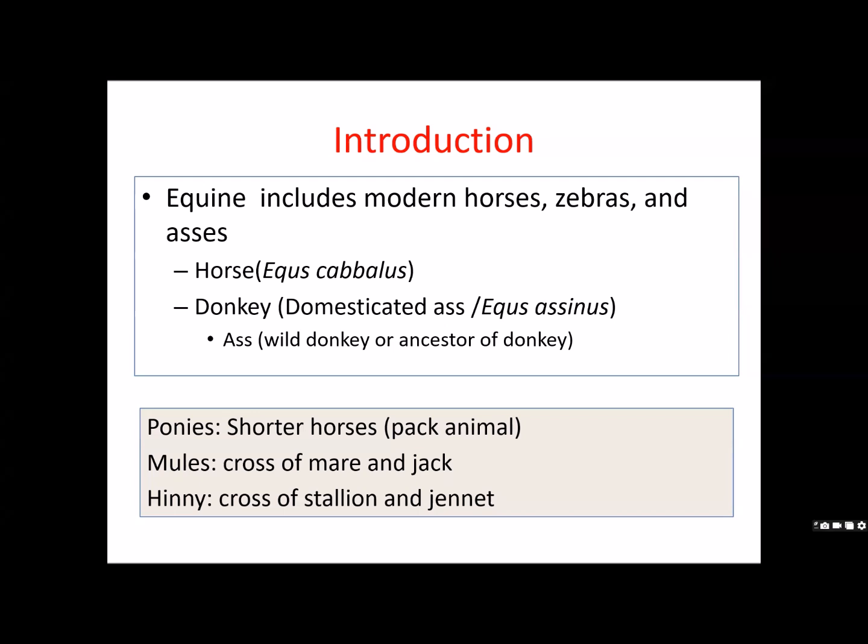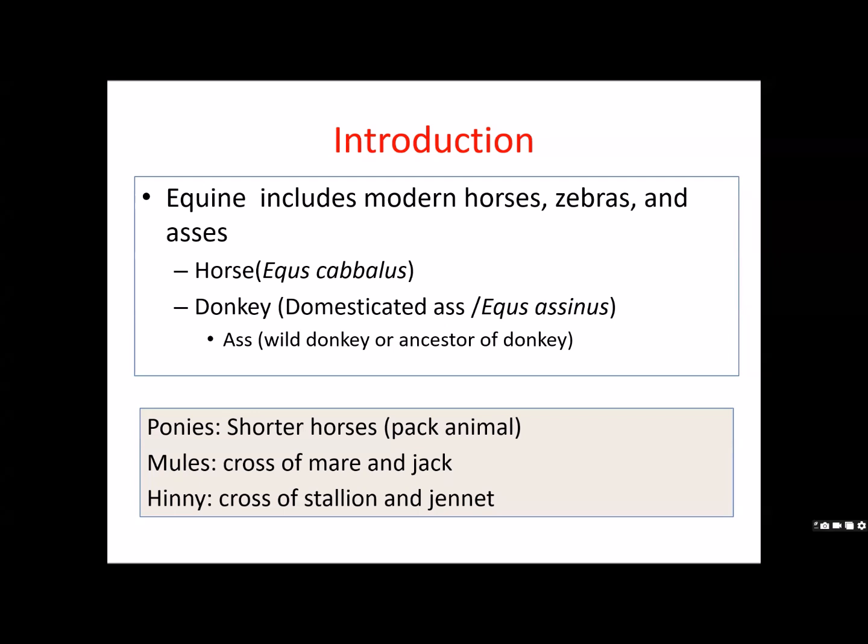Here, ponies means pack animals. You must have heard about this in the military also, because they need ponies. But riding horses are kept in race clubs and breeding farms, or stud farms, where horses are bred for race purposes. There, after measuring the height after full maturity, if they are found lesser than this, they remove them from their stock because they don't want them. They are nothing but ponies.